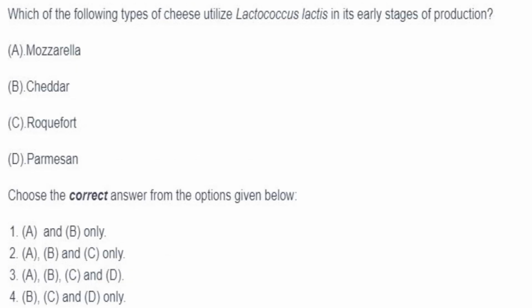Then which of the following types of cheese utilize Lactococcus lactis in its early stages of production? So mozzarella doesn't use, cheddar uses, Roquefort and Parmesan use. So B, C, D only. Answer is option 4.